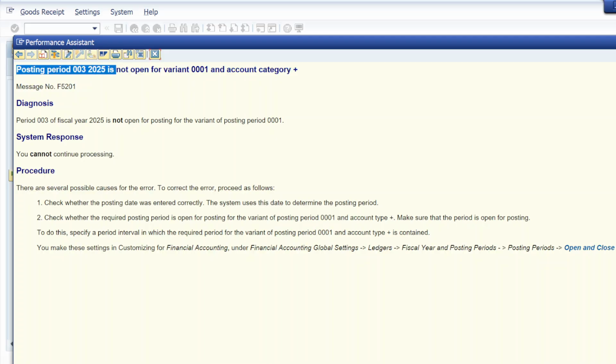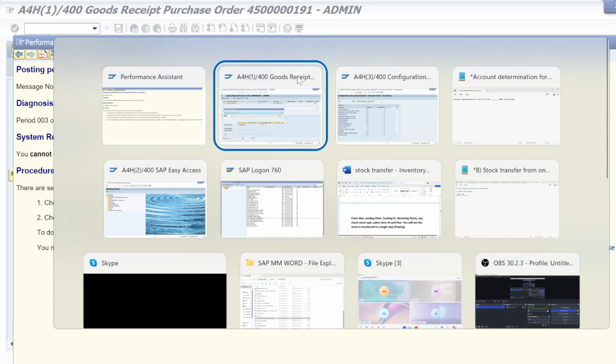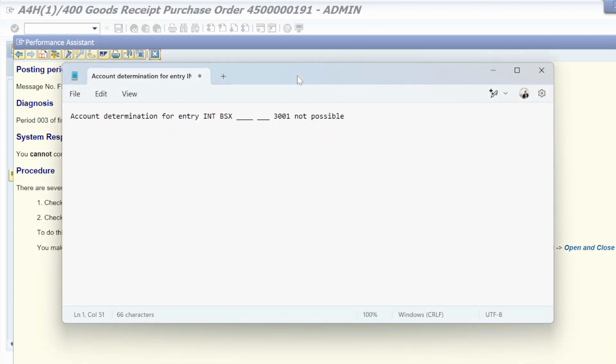So let me copy this error first. This is completely an FI and CO error. In real time it's distributed. If it's a FICO type error, the FICO consultant is going to resolve that. But here we don't have any FICO consultant, so we have to do it on our own.